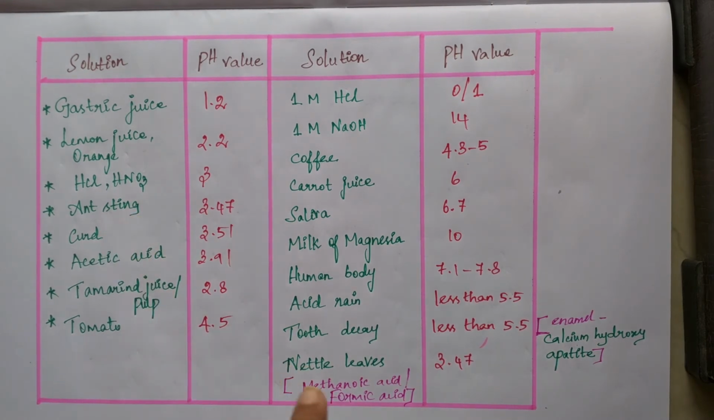Here, ant sting and nettle leaves have methanoic acid. The common name of methanoic acid is formic acid. Students, it is very important.